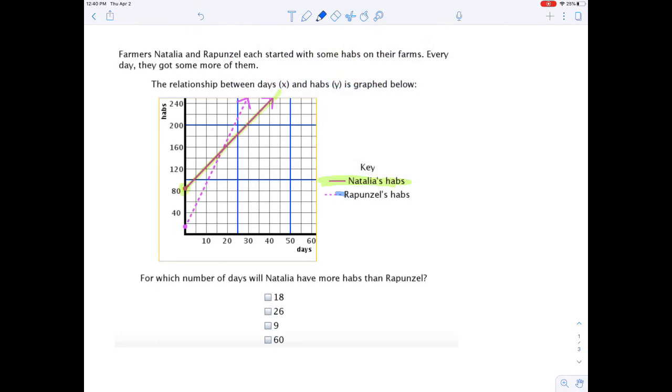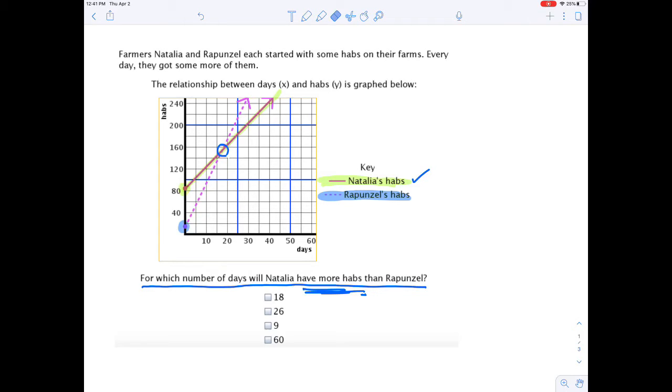Rapunzel is the dotted line. Rapunzel starts quite a bit less than Natalia, but gains them at a much more rapid pace. She's either growing them faster or buying them faster than her colleague Natalia. This is the point where they both have exactly the same amount after the same amount of days. Sometimes it's going to ask about that, sometimes it won't. This question says, for which number of days will Natalia have more habs than Rapunzel? Okay, so the key word here is more habs than Rapunzel. Natalia is the solid line, so let's focus on her.